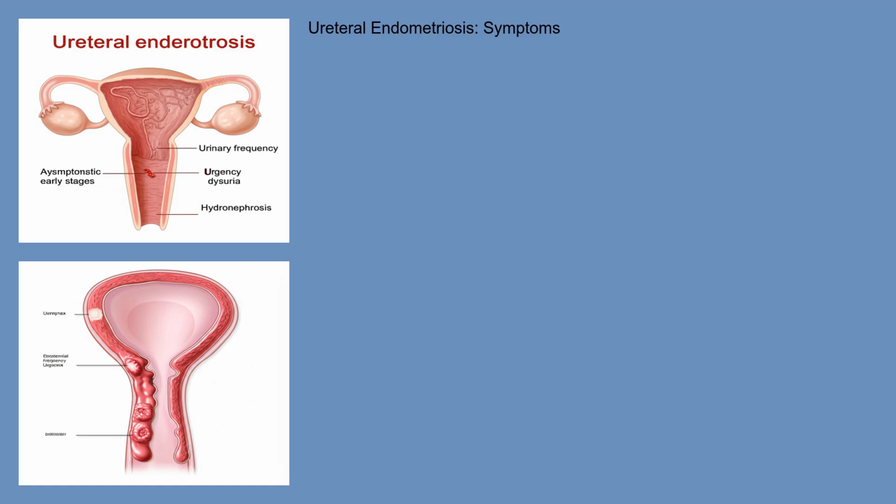The signs and symptoms of ureteral endometriosis can vary depending on the severity and location of the lesions. Some women may experience no symptoms at all, especially in the early stages. However, as the condition progresses, common symptoms include flank pain, which is pain in the side or back, often radiating towards the groin. This pain may be cyclical, worsening during menstruation. Other symptoms can include urinary frequency, urgency, dysuria, which is painful urination, and hematuria, which is blood in the urine. In more severe cases, hydronephrosis can lead to decreased kidney function, which can cause fatigue, swelling, and high blood pressure.